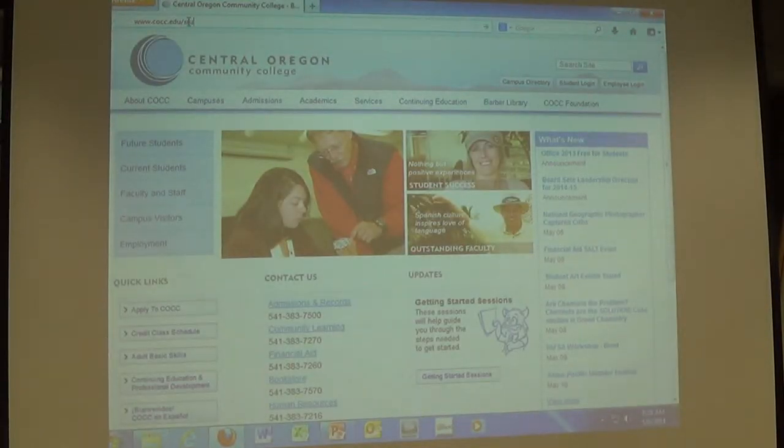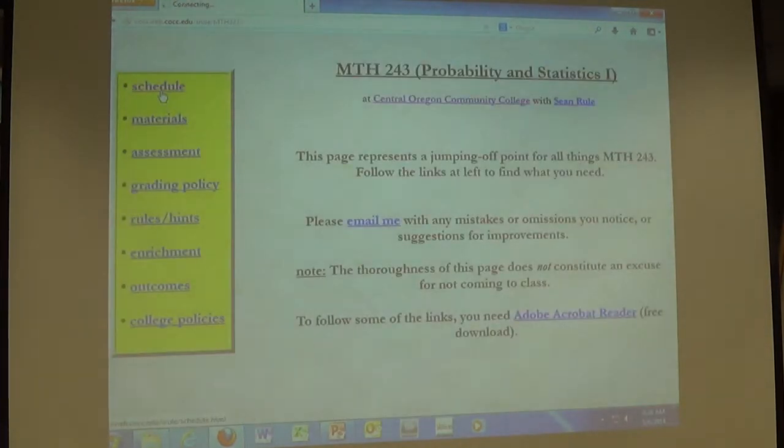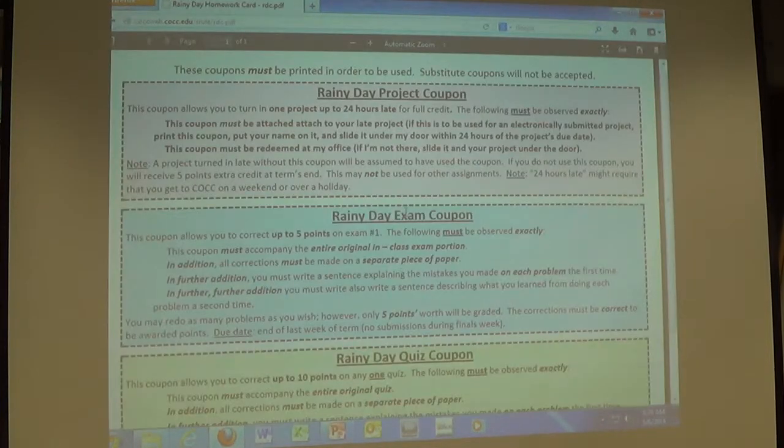So if you go to the schedule page, here's the normal schedule page. And this wasn't there yesterday. They were hidden down in week 3, I know. They were there last term and something happened. I lost that line of code. So if you click on this, there's 3 coupons living in there.